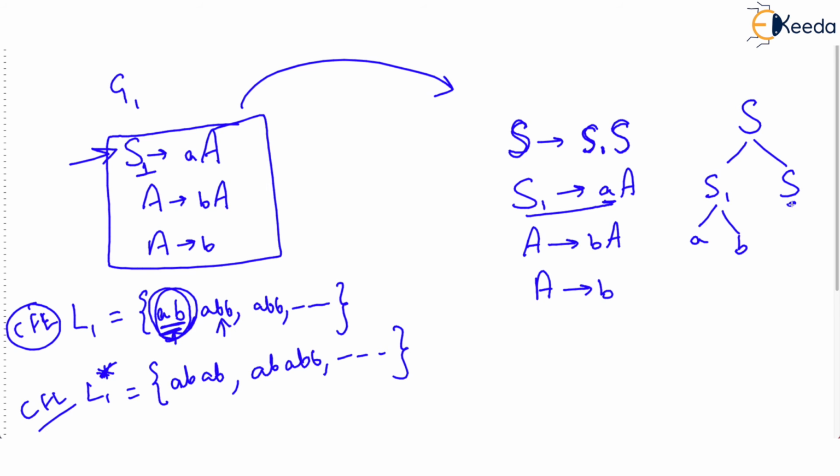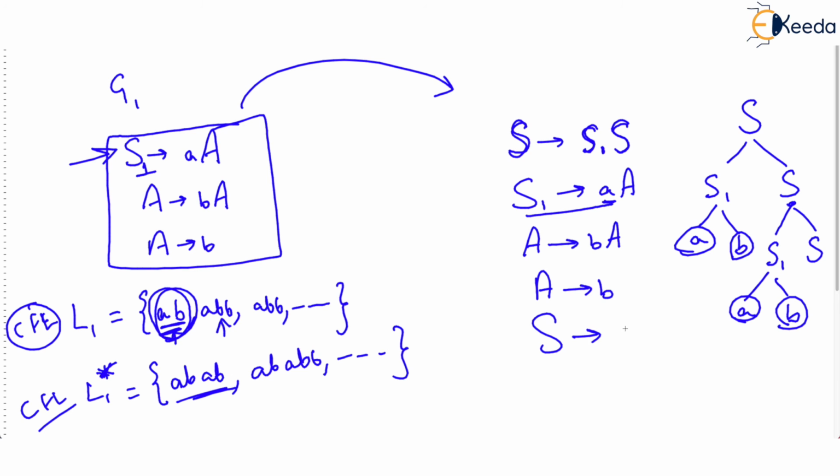But this S can again give us S1 followed by S, and S1 can again give us AB. That means we are going to get the string ABAB. But this derivation must stop somewhere. So we introduce that S also derives epsilon. The start symbol can also give epsilon, and definitely L1 star, the Kleene closure, contains a very important string, the empty string, because this means zero or more occurrences.